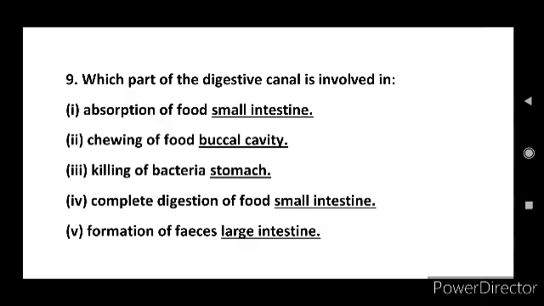Okay, so students, this is all about some important questions from the animal nutrition chapter. All of you should prepare well for your FA1 test. Okay, thank you students.